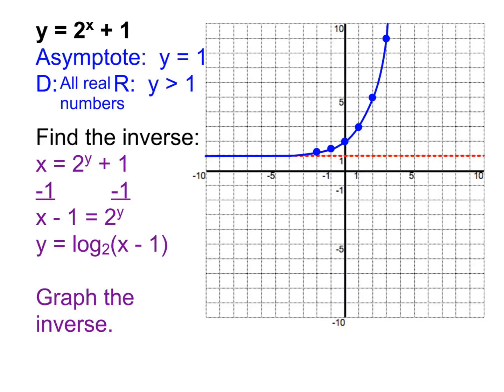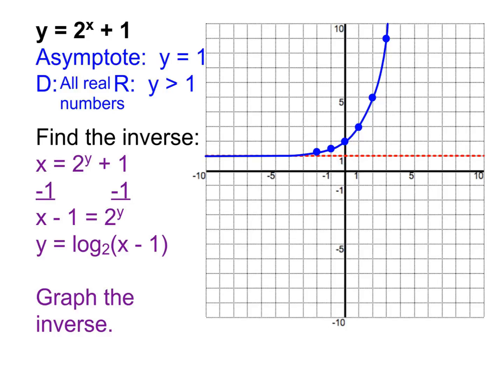Now we have never graphed log base 2 of anything before. And so that's why I had you start with y equals 2 to the x plus 1. Since this is the inverse of that, I can graph it by using the original graph. What do I do to the points to find the inverse? Yep, exactly. We switch the x and the y coordinates.